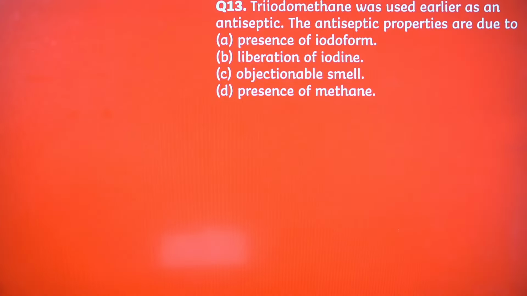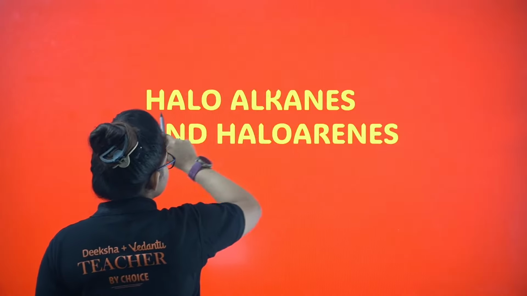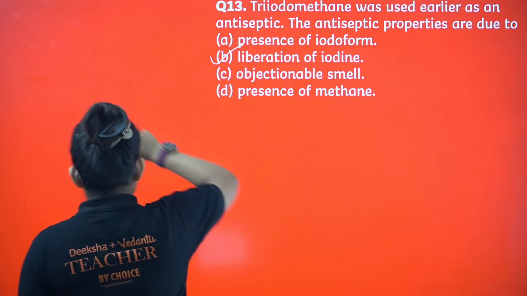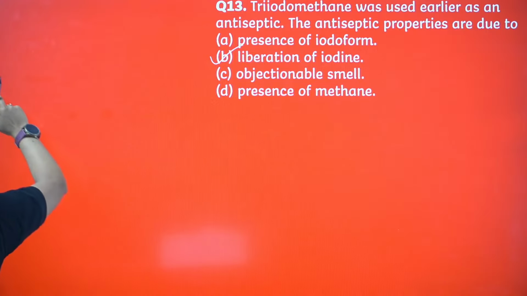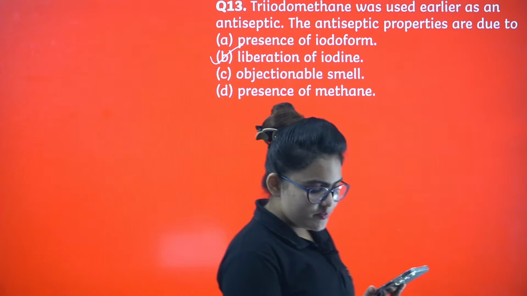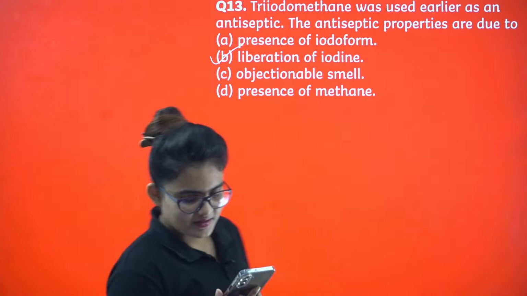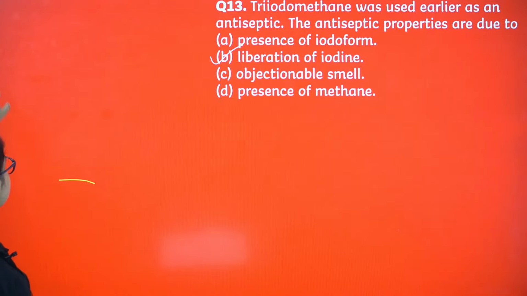Triiodomethane was used earlier as an antiseptic. The antiseptic properties are due to liberation of iodine.